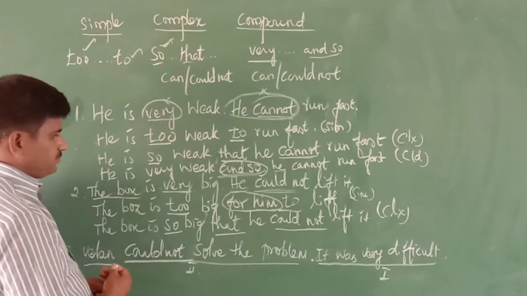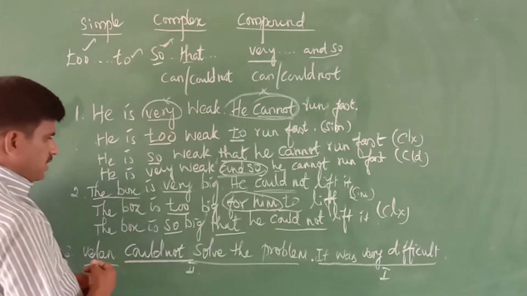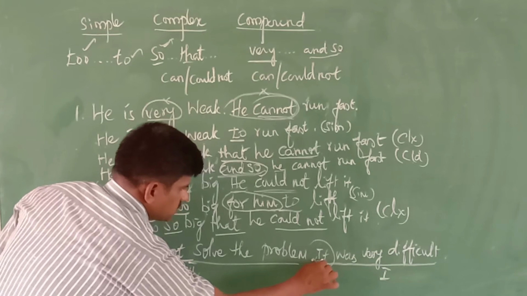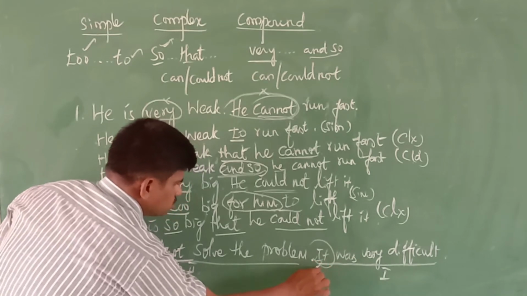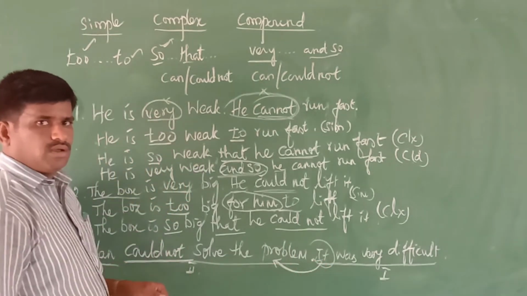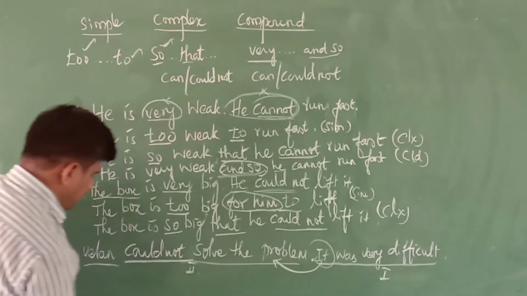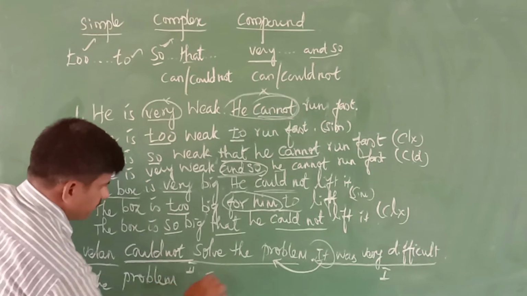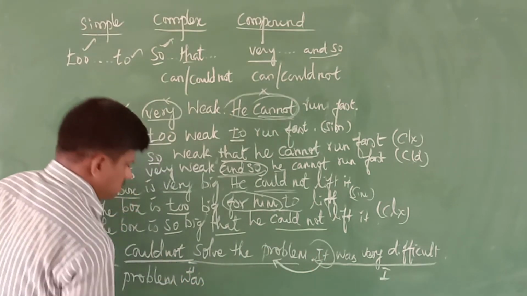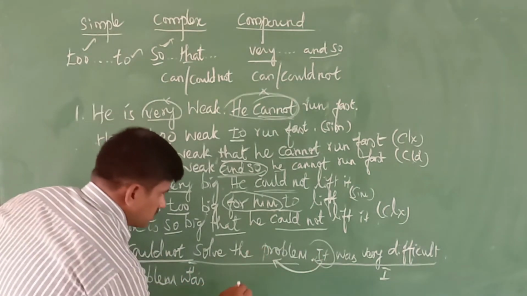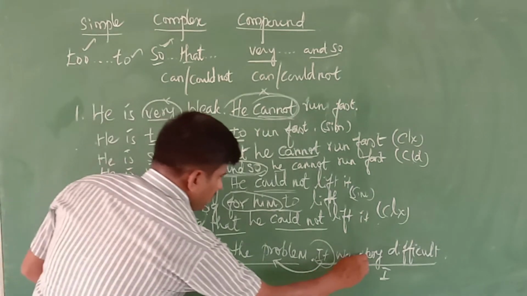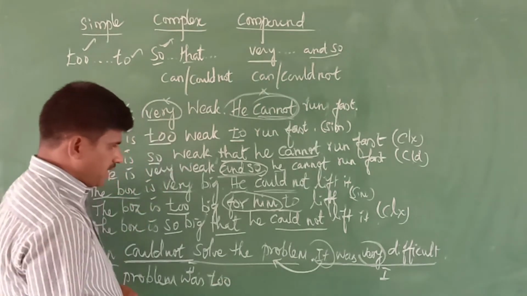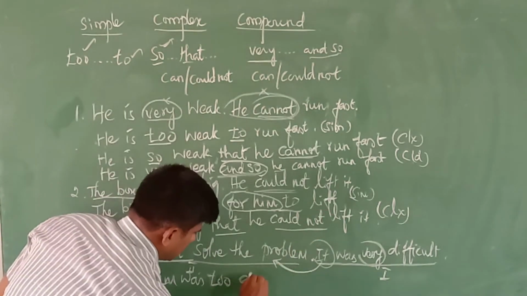So here, it was very difficult. It should be written first. Instead of "it", a pronoun is used, and this "it" is used for the problem. So we should start with the problem. The problem was; the first tense is "was". So instead of "very", what should we write? Write it simple. We should use "too". I mean, the problem was too difficult.